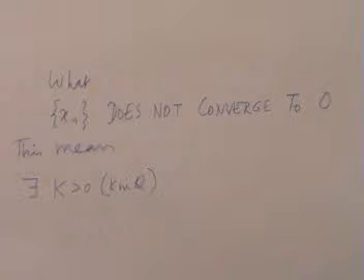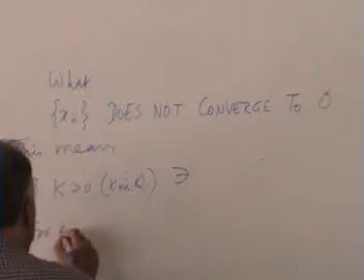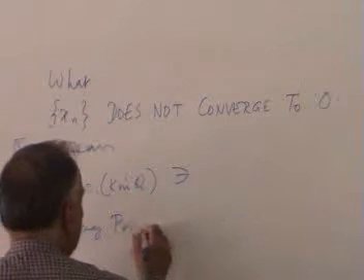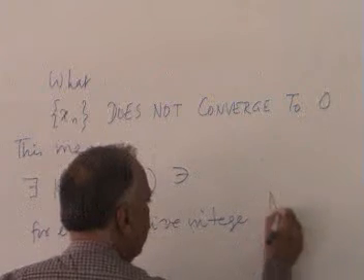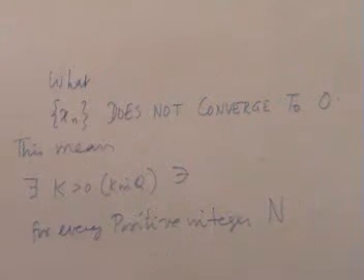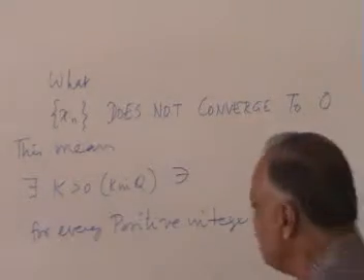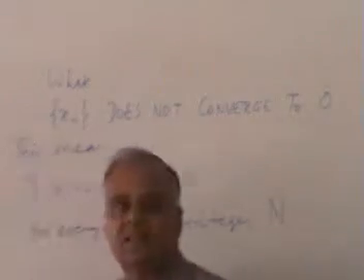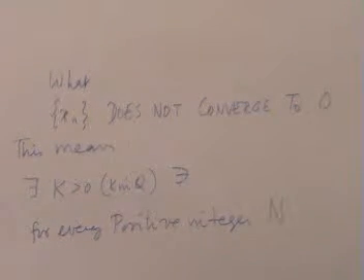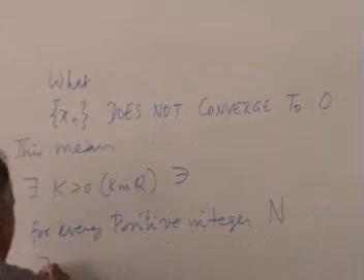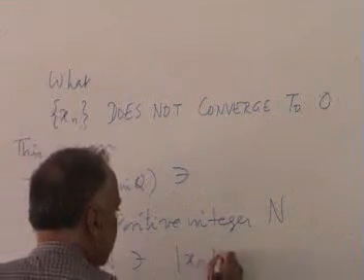So for every positive integer n, this does not happen. What does this mean? This says mod xn is less than epsilon for every n greater than this. So for some n greater than this, it will still be violated. That is, there exists an n greater than or equal to n epsilon such that mod xn is greater than or equal to k.